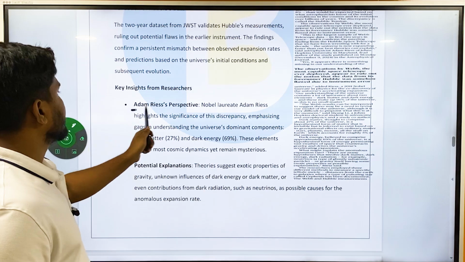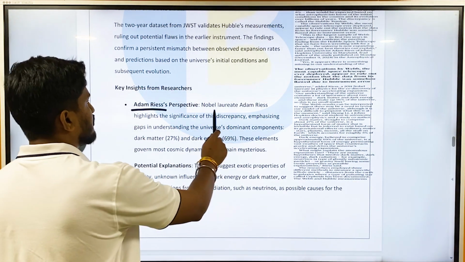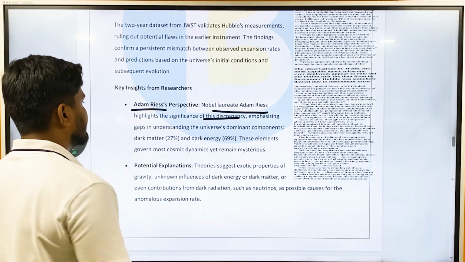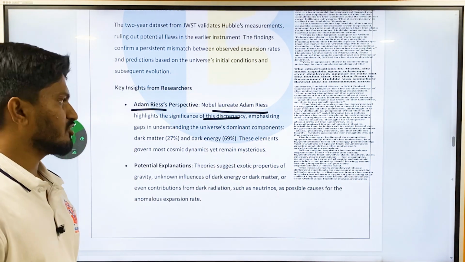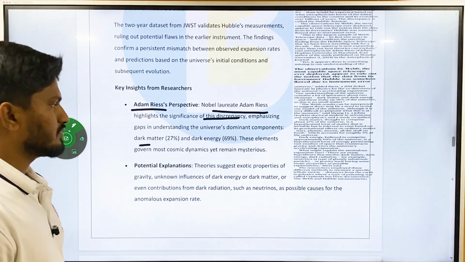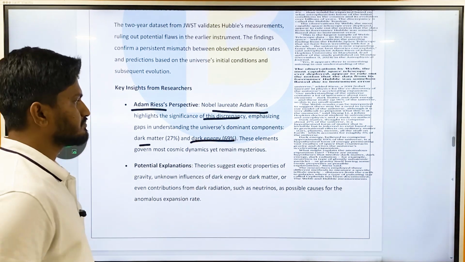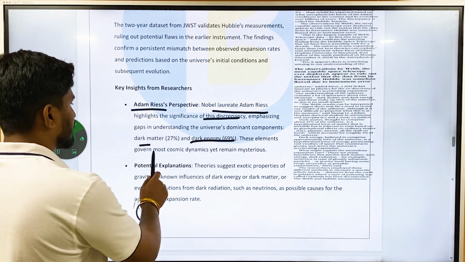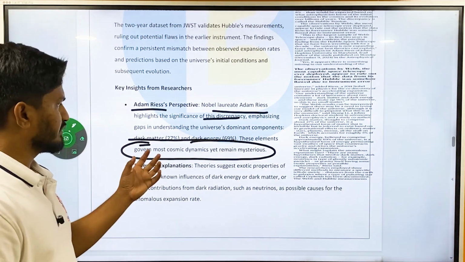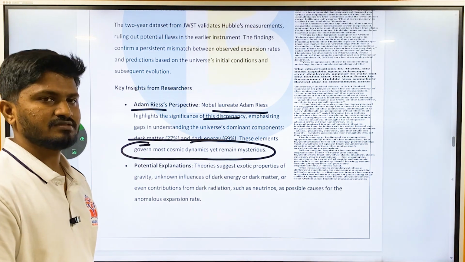What are the key insights from researchers? Nobel laureate Adam Riess highlights the significance of this discrepancy, emphasizing gaps in understanding the universe's dominant components: dark matter, which constitutes 27% of the universe, and dark energy, which constitutes 69%. These elements govern most of the cosmic dynamics and remain mysterious. We know very little about dark matter and dark energy. That is why we are not able to explain these discrepancies.